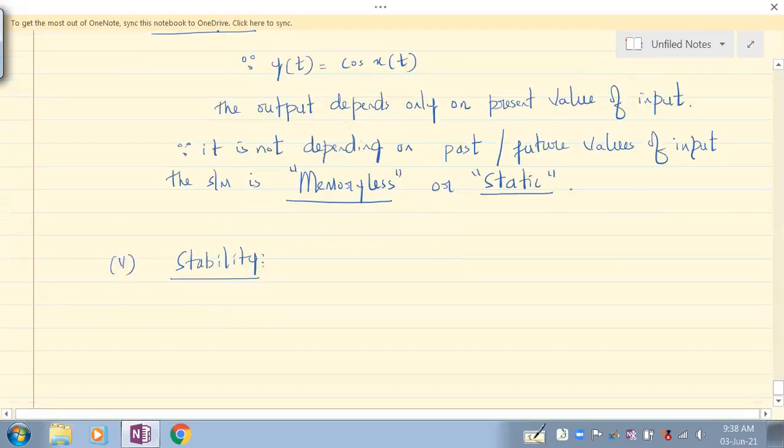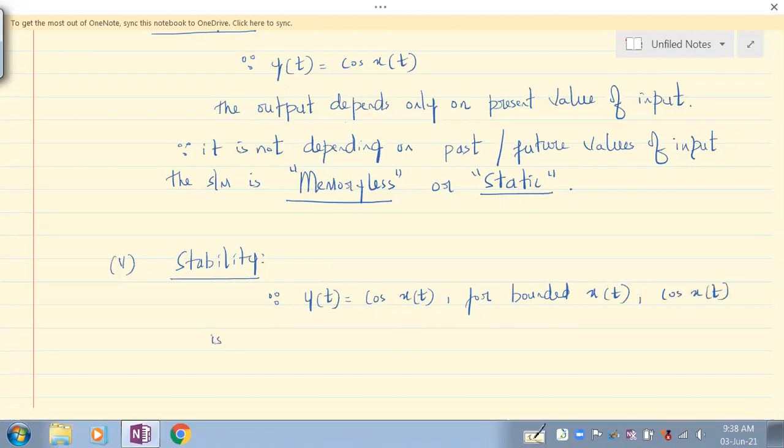So since we can write that, we should give the reasoning. Since y of t is equal to cos x of t, for bounded x of t, cos x of t is also bounded or not?